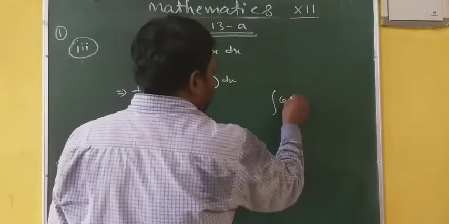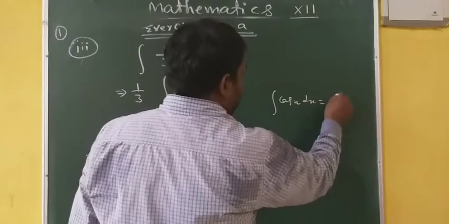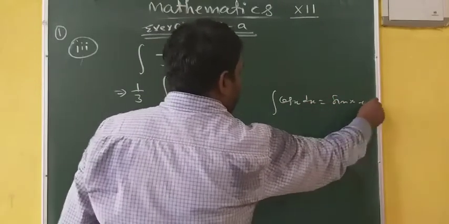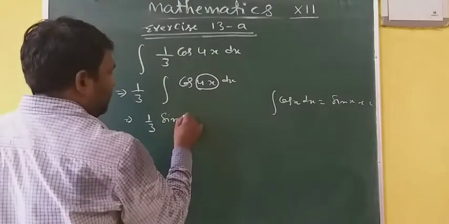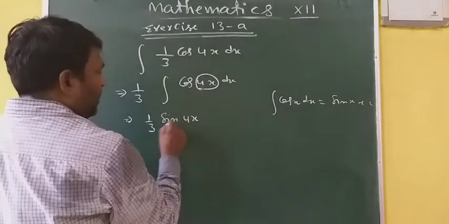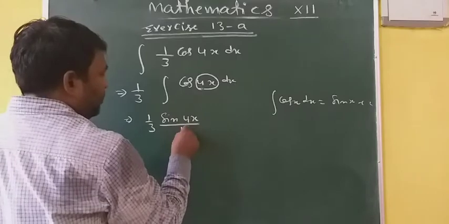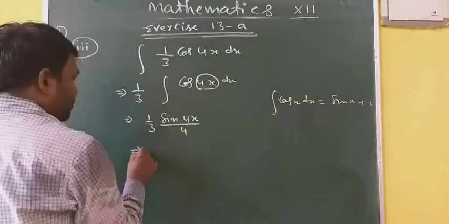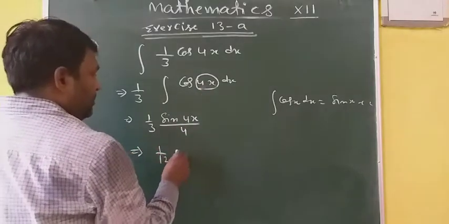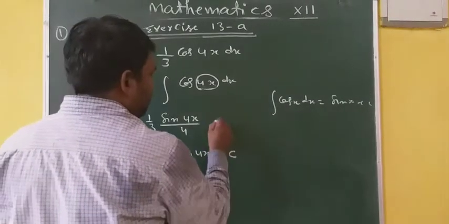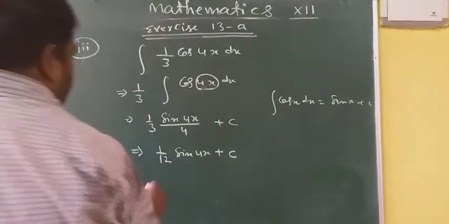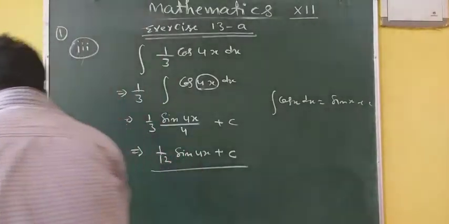The integration of cos x is sin x. At the place of x it is 4x, and dividing by 4, the differentiation of 4x, your result is 1 by 12 sin 4x plus c. Okay, so this is your result.